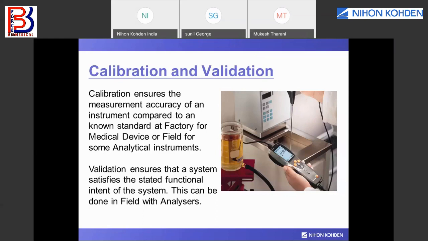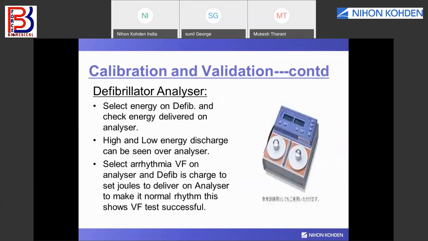So for a defibrillator, we have a defibrillator analyzer. These analyzers can accept the energy delivered from the defibrillator through the paddles. The paddles you can see here are the apex and sternum paddles. The analyzer has energy selection, energy delivery measurement for higher and lower energy levels, and ECG waveform generation. So it has various functions like a VF test.